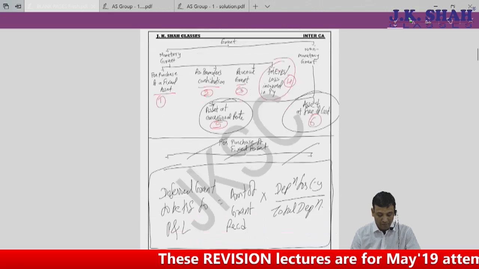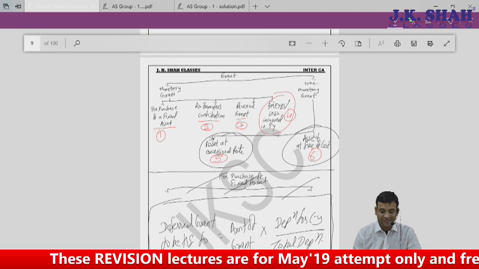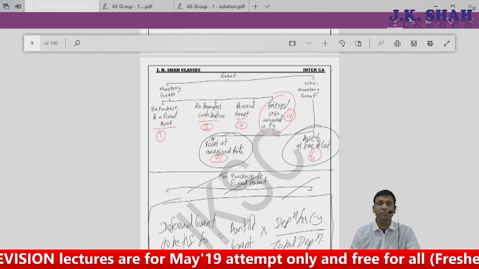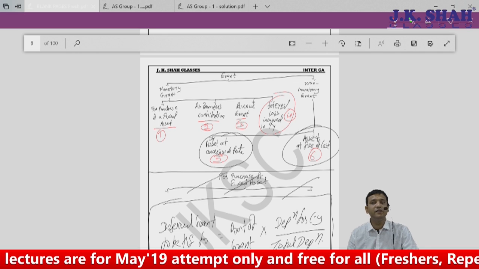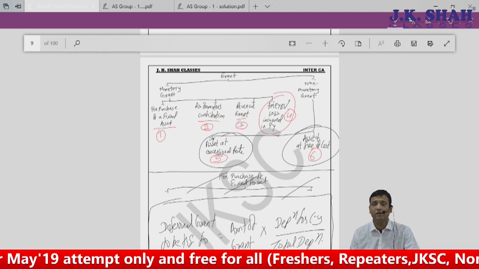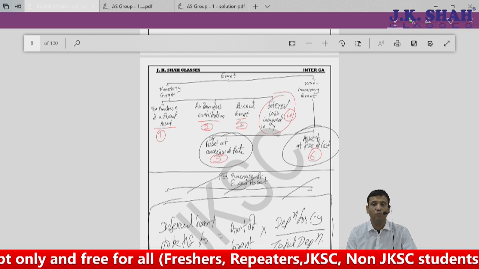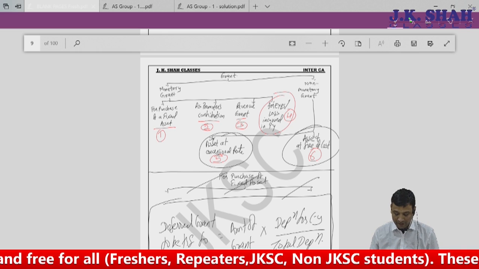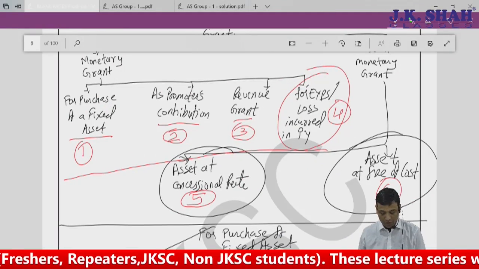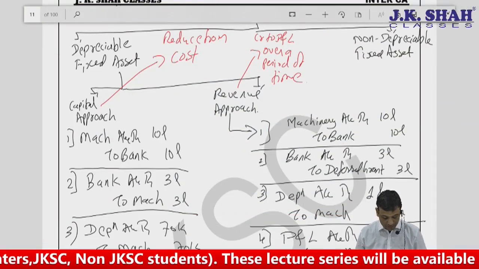So the first area, if you remember, we had 4 areas, 1, 2, 3, 4 for monetary grant, 5 and 6, that was nothing but non-monetary grant. So I'll just discuss these 4 areas, because how should refund be accounted for a non-monetary grant? The standard is totally silent. The standard does not put out any kind of procedures or treatment for refund of non-monetary grant. So it would be advisable that nothing is mentioned as far as non-monetary grant refund is concerned. I will only stick to these 4 areas. It all depends on purchase of fixed asset, promoter's contribution, revenue, and for expense loss incurred in previous year. So let's move on, how this refund will be taken care of.